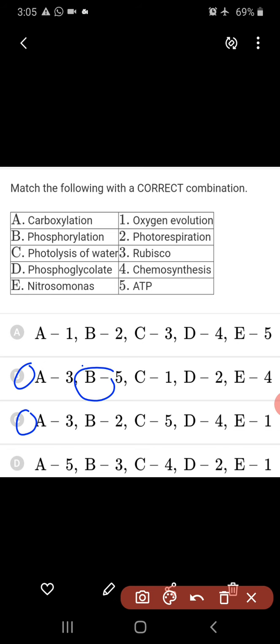And C, if you see, photolysis of water, C1. In photolysis of water, oxygen is evolved. Yes, C1, right. And D, phosphoglycolate, 2. What is that? Photorespiration. Yes, in photorespiration, the first stable compound is phosphoglycolate. And E is 4. E, what is that? Nitrosomonas. And 4, what is given here? Chemosynthesis. Yes, Nitrosomonas bacteria is a chemoautotroph. So the B option is the right answer for this question: A3, B5, C1, D2, E4.